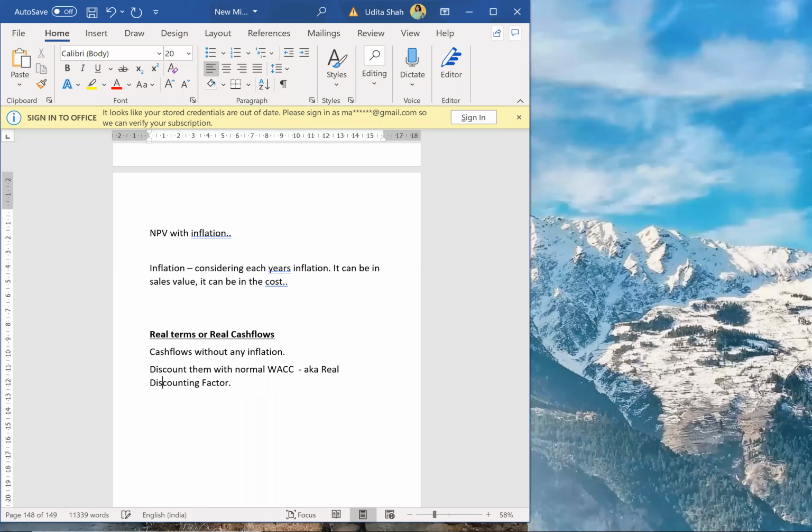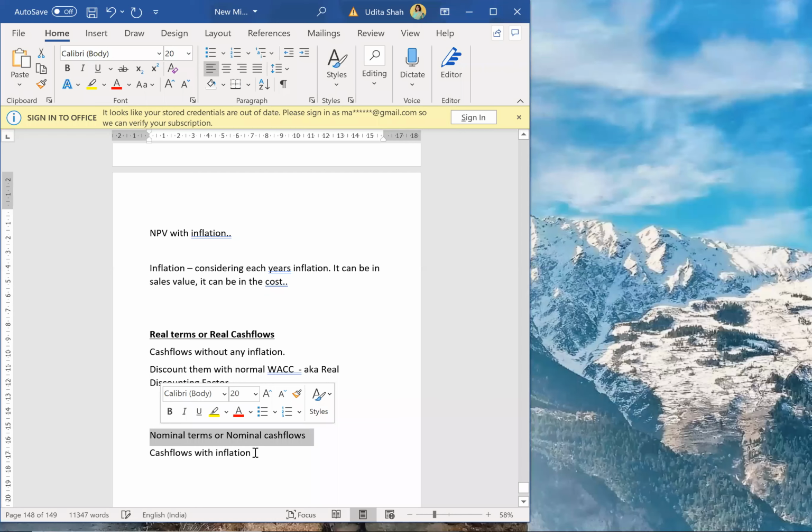But when we have cash flows inclusive of inflation, those are called nominal cash flows. Real plus inflation equals nominal. So these are cash flows with inflation. We are going to adjust each year's inflation, and after adjusting, I'll get cash flows with inflation, also called nominal cash flows.